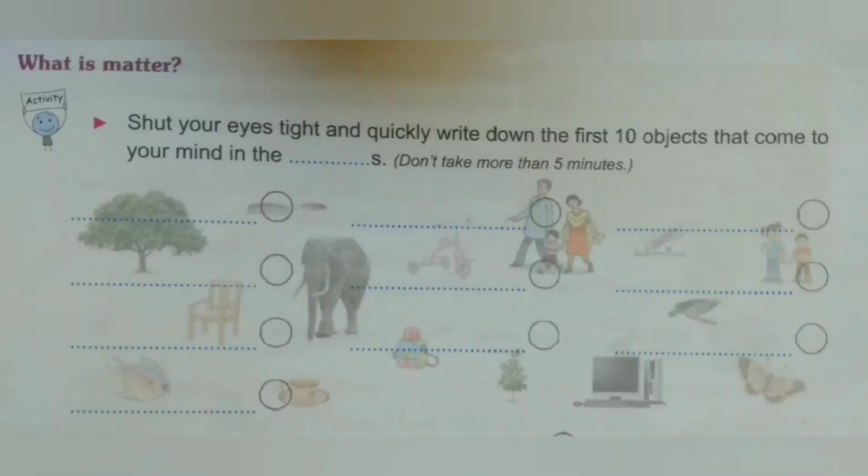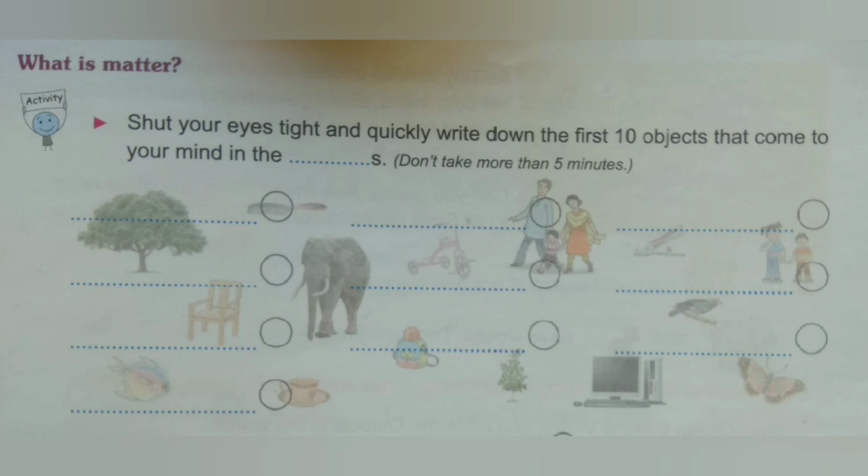Now there is one more activity on page number 115. Shut your eyes tightly and quickly write down the first 10 objects that come to your mind in the dots. Okay, they have asked you to close your eyes and write down the things that come to your mind after closing your eyes. Write them in the places given and complete this activity within 5 minutes.